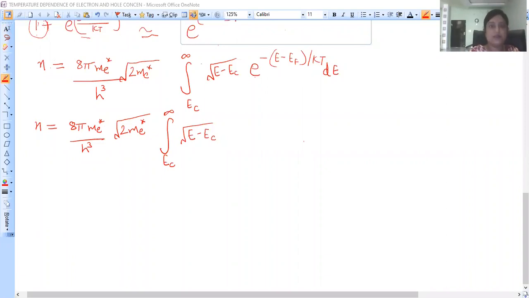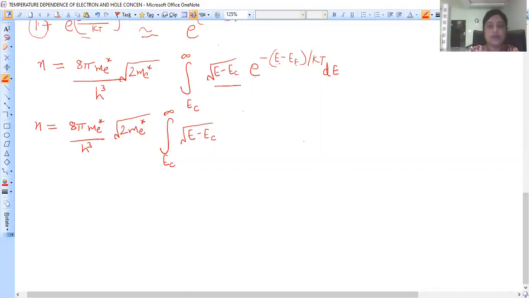We can see that the variable is E. Here we have the square root of (E minus Ec), but in the exponential we have capital E with one more term, that is Ef. So it is very difficult to solve this integral, because in the integral we have E minus Ec, and in the exponential we have E minus Ef. So we want to keep both the E expressions the same.